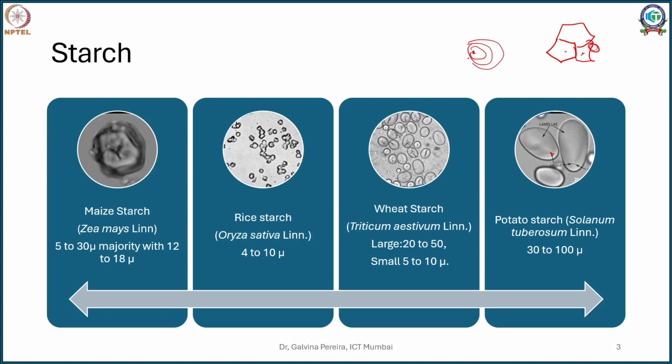This is because as the potato tubers grow, the moisture content and the ratio of amylose to amylopectin changes, and that gives a slight difference in refraction between these two, and as a result you see numerous striations, or what we call lamellae in this case.